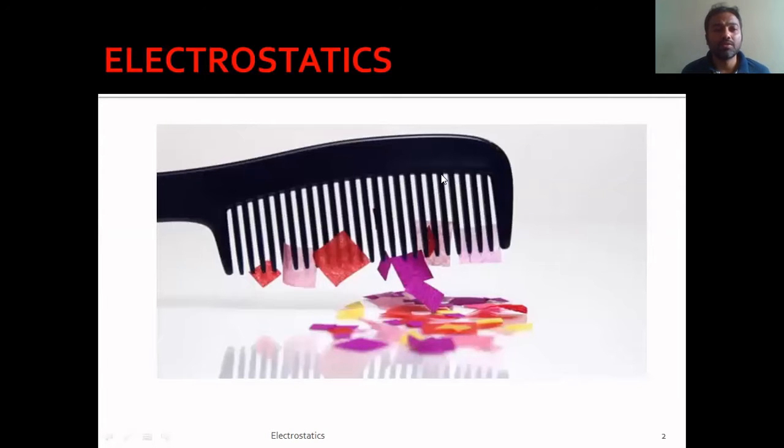So this is electrostatics. What do you see in this slide? It has an image which consists of a comb attracting small pieces of paper. This is very much familiar to you. In your childhood days, you must have played a game.